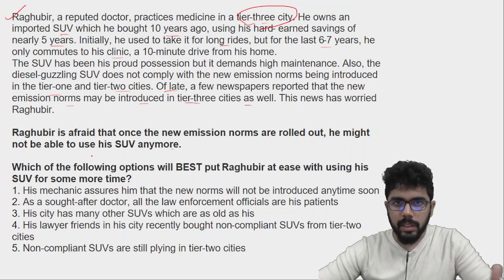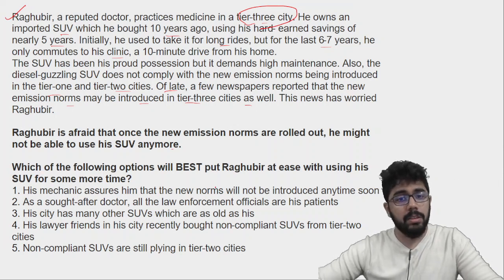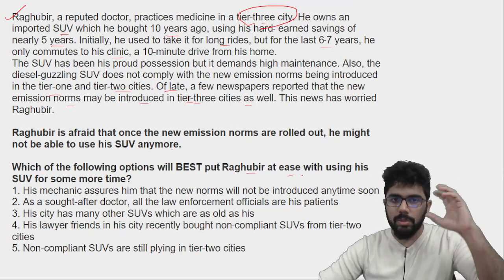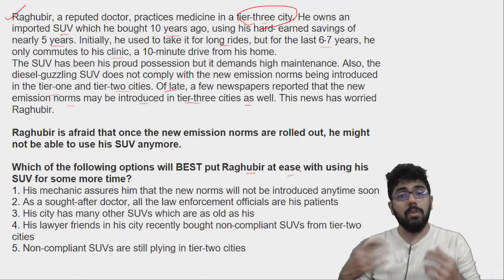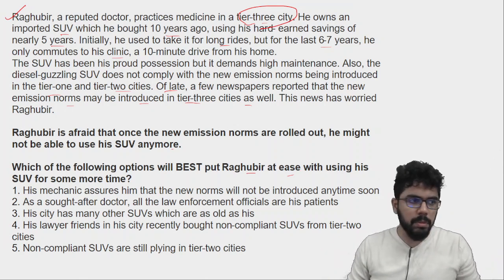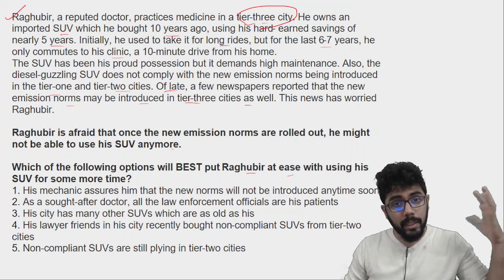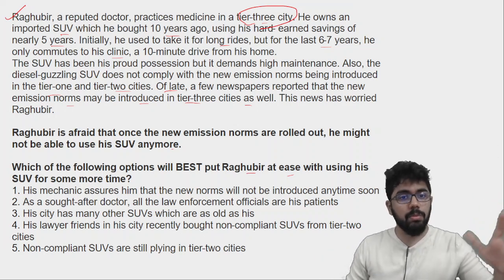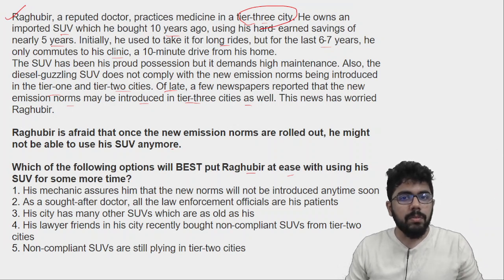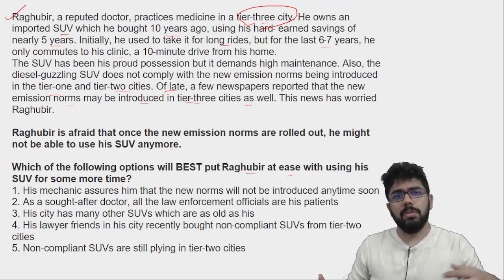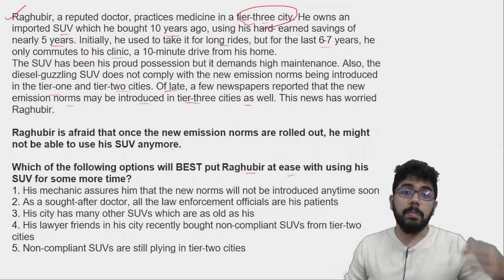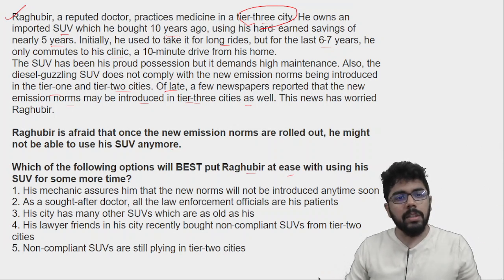So let us see question क्या इसका है. तो which of the following options will best put Raghuveer at ease? उसका जो stress है that अगर ये norms आ जाते हैं, I'll not be able to use my SUV and maybe resale value भी कम हो जाएगा and all. And it has been his prized possession 10 years ago. तब से उसको रखा है and very imported SUV है, तो उसमें attachment भी उसका अलग होगा, बहुत पैसा देकर तब भी खरीदा होगा 10 years back.